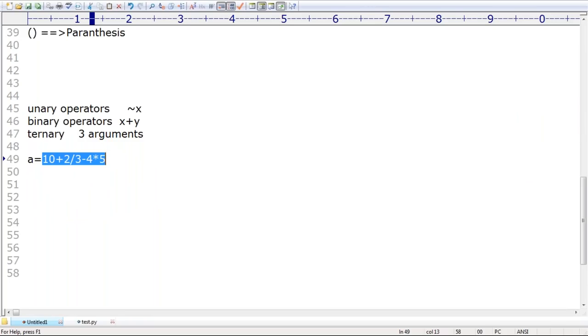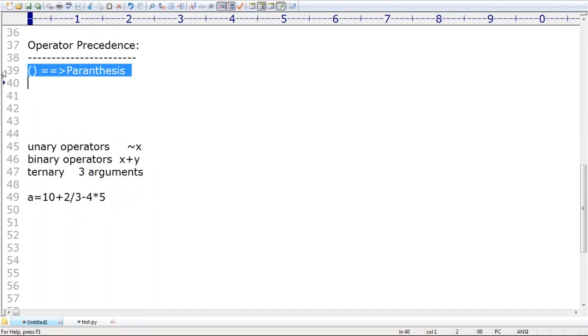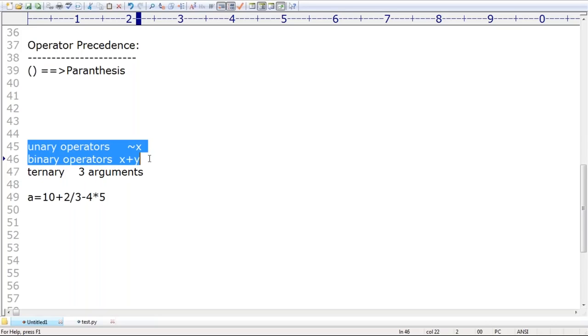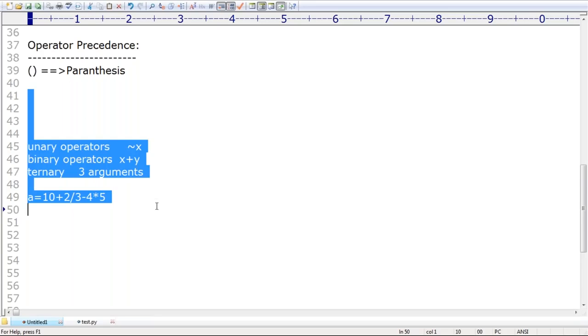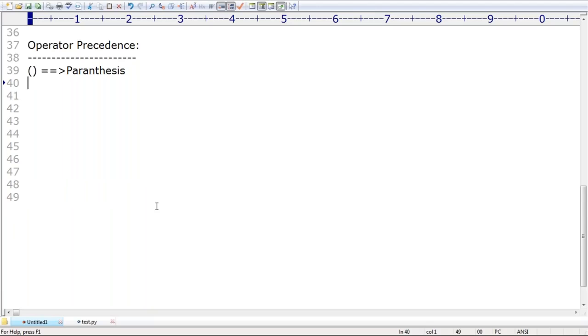Remember this one, sir. Highest precedence goes to parentheses. If parentheses are there, they get first priority. Next priority is unary, then binary, then ternary, and after that assignment gets the least priority. But these are generalized rules. In Python, small variations may be there, because Python contains special operators. Now, how does it work in Python?